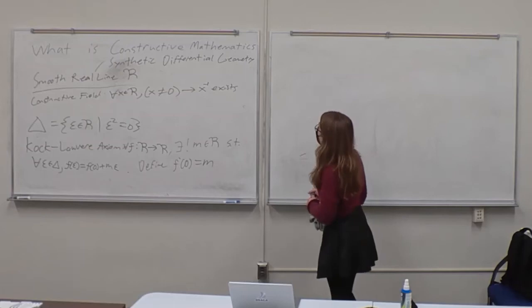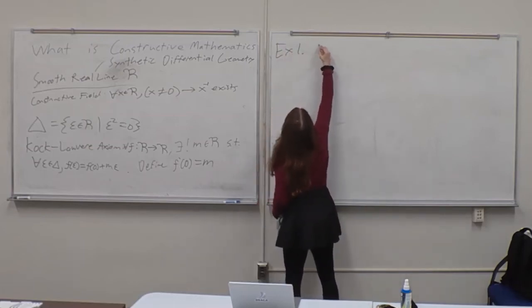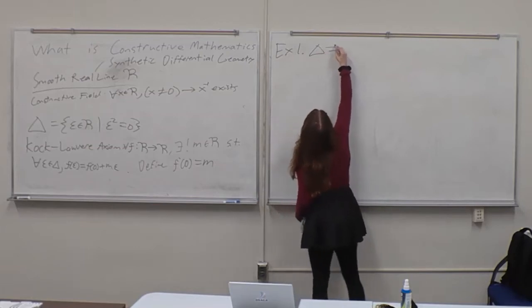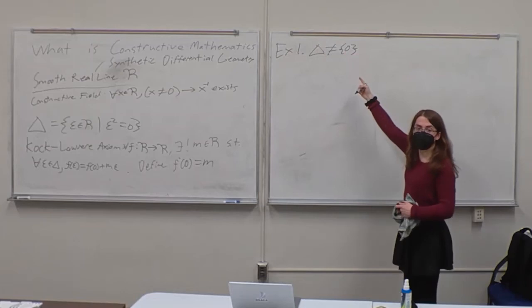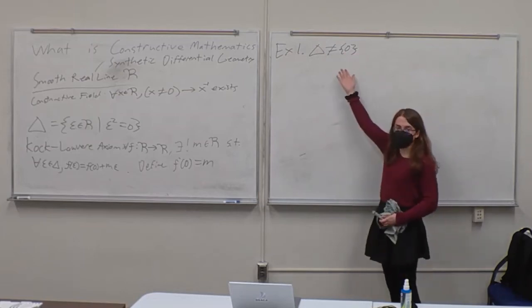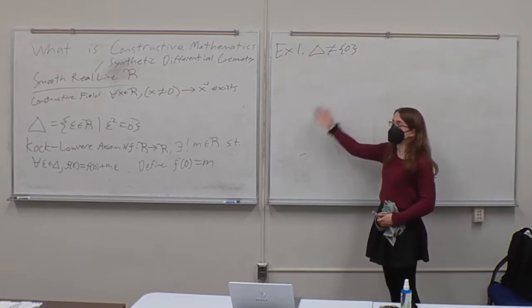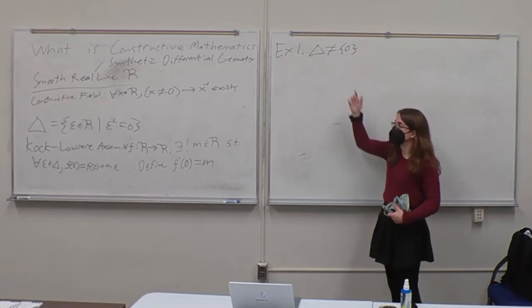So, example 1. Delta, the infinitesimal space, is not just a set with 0. The intuition behind this is that if it was just 0, it wouldn't make sense to zoom in on the neighborhood of delta. It would just be a single point.